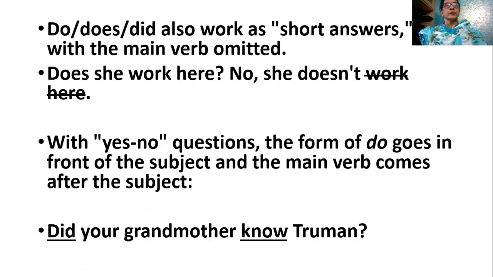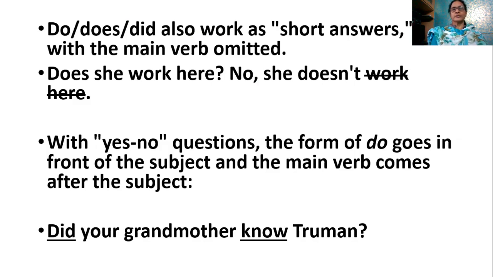So do, does, did also work as short answers with the main verb omitted. Sometimes the main verb is omitted, so it can be used as the short answer here. See the example. Does she work here? No, she doesn't. We can simply understand because work is already there in the question, so we need not add work here. So she doesn't is the short answer.